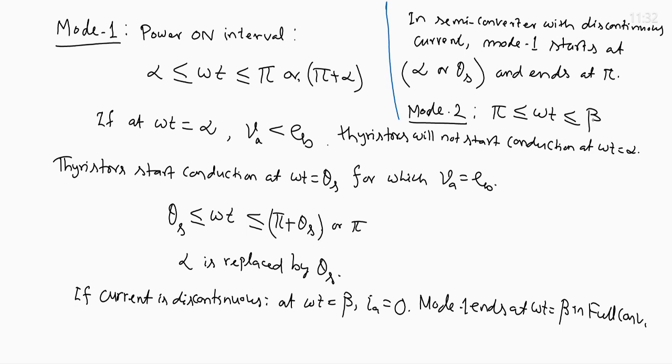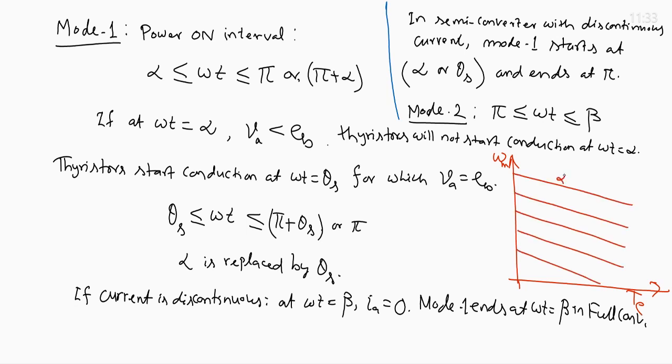Okay. So, the torque speed characteristics which we have already drawn, I will just repeat that. This is the speed axis omega m, this is the torque axis. This is for alpha equal to 0 degree, semi or full converter; alpha equal to 30 degree, semi converter; alpha equal to 30 degree, full converter; alpha equal to 60 degree, semi converter; alpha equal to 90 degree, semi converter, or alpha equal to 60 degree, full converter. The characteristics are like this.